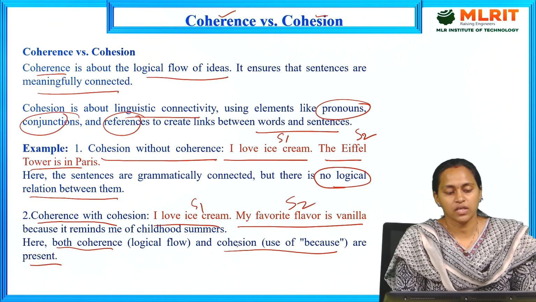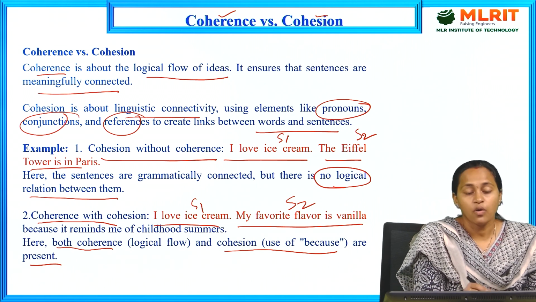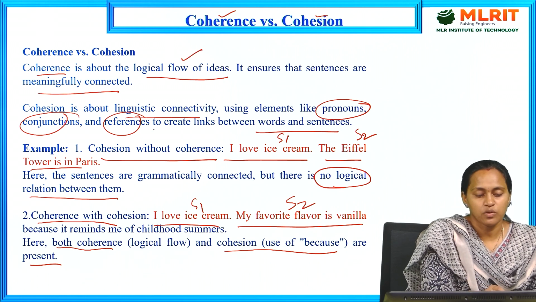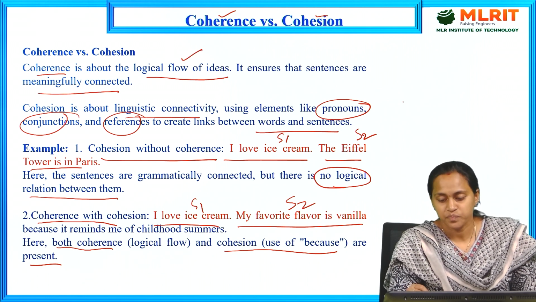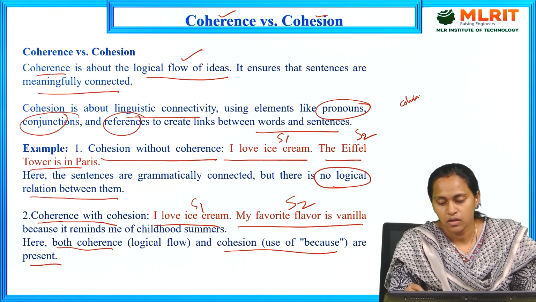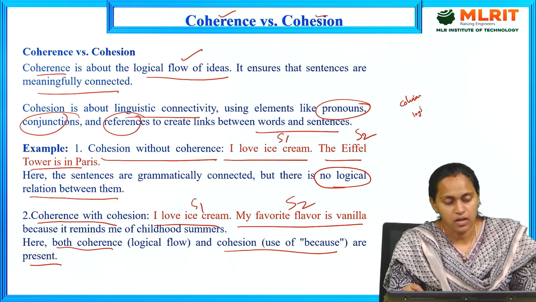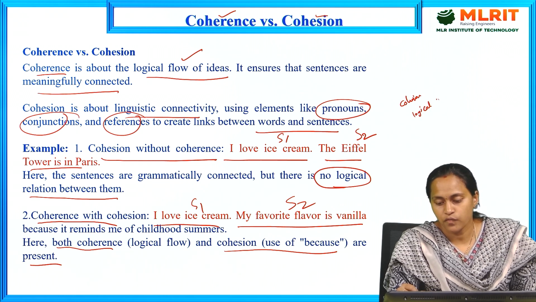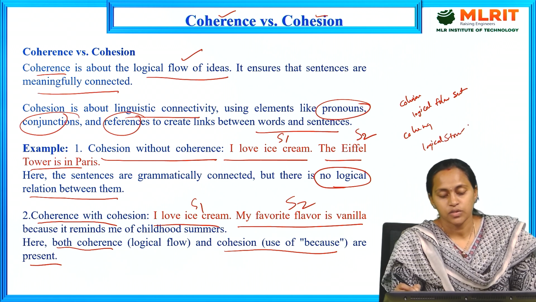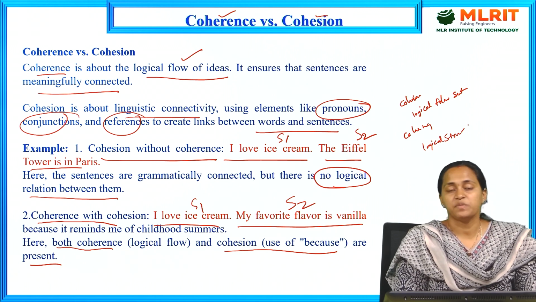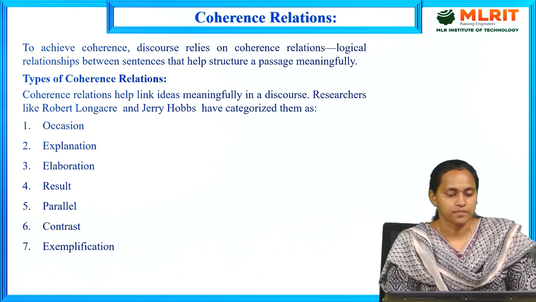Coherence means logical flow, and cohesion means there is connectivity between sentence 1 and sentence 2. This is the main difference between cohesion and coherence.